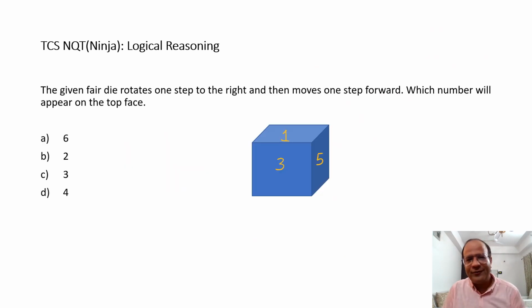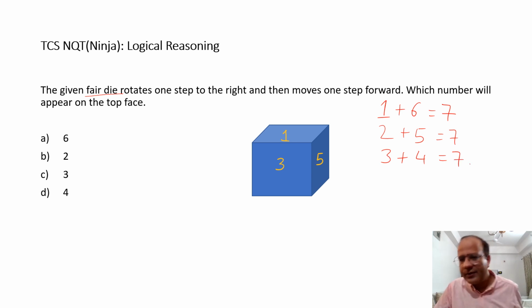Okay, so now what we have over here as the last question is a dice question. It's a die question. You call it, singular is die and plural is dice, a pair of dice. So if you read it, the given fair die. Okay, so what is a fair die? Let's talk about it like this. With a fair die, the sum of the numbers on opposite faces will sum up to 7. As in 1 and 6 will be opposite, summing to 7. And 2 and 5 are going to be opposite, summing up to 7. And 3 and 4 are going to be opposite, summing up to 7.